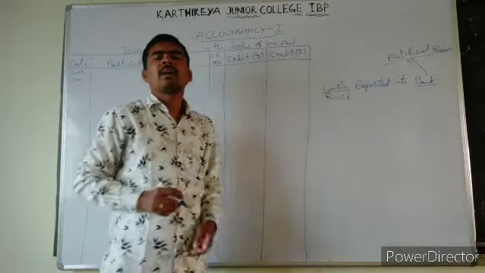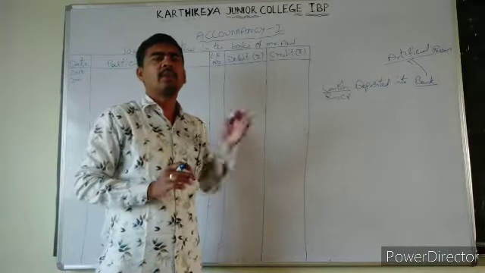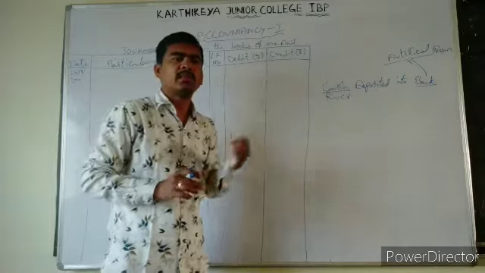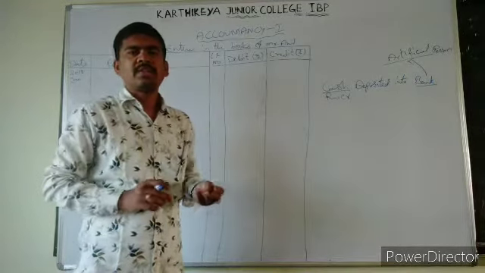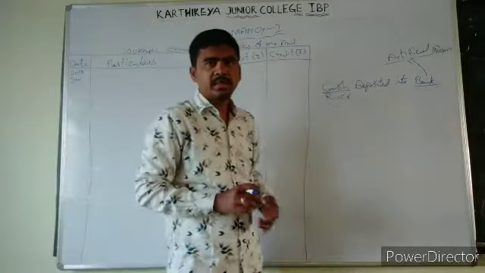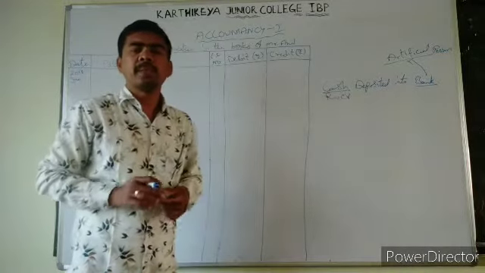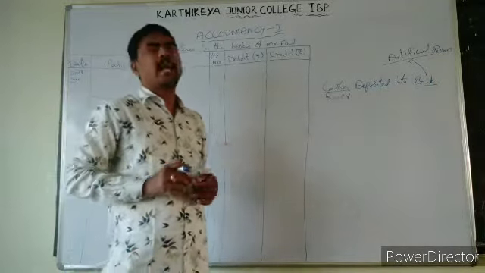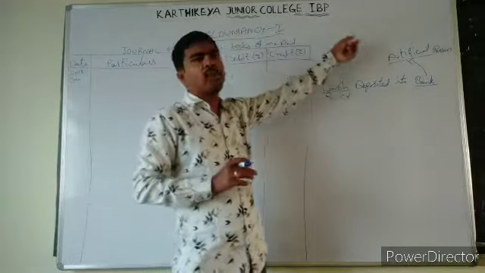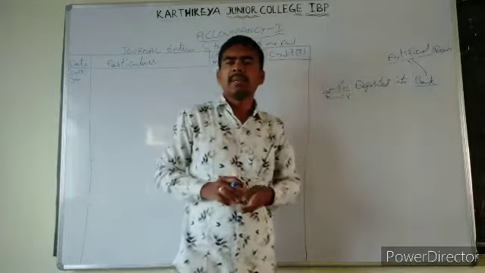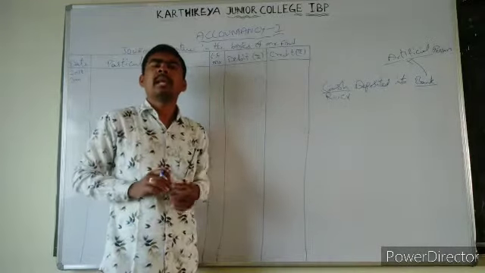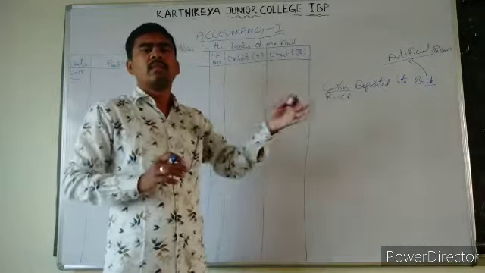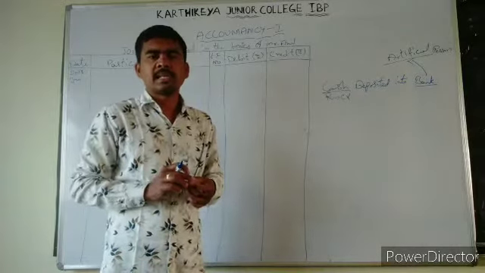bank is an artificial person. Already we know in personal account there will be two types of people, that is natural person and artificial person. Natural persons means we are human beings, right? Those are natural persons. And what about artificial person? Means those things which run by their own name, but with the help of natural persons.